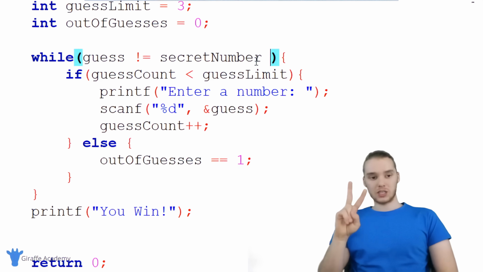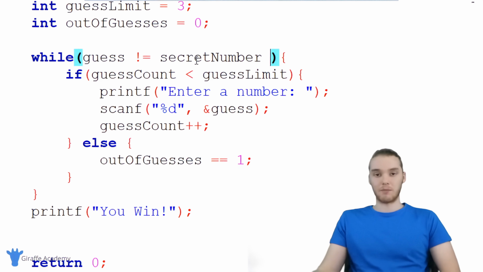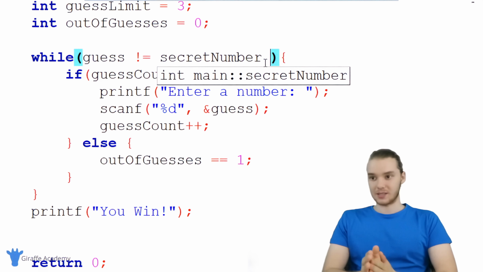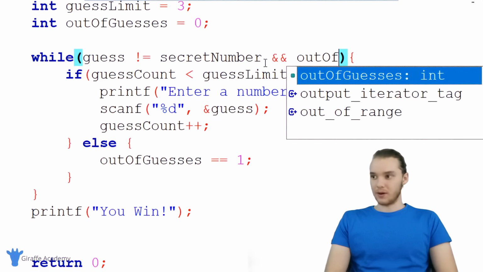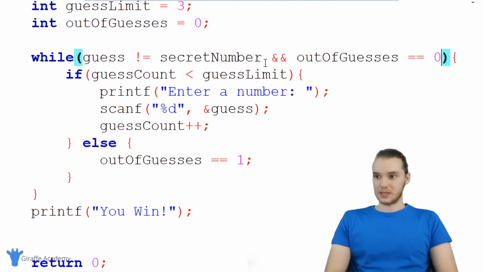But there's actually 2 situations where we wanna break out of the loop. The first is when they've guessed the number correctly, right? Then we wanna come down here and print out you win. But we also wanna break out of the loop when they've run out of guesses. So I wanna check to see whether or not they're out of guesses. So I'm gonna say guess is not equal to secret number and out of guesses is equal to 0.